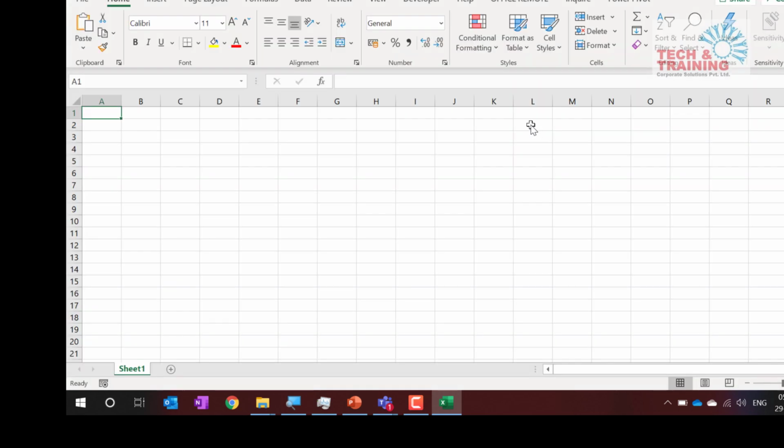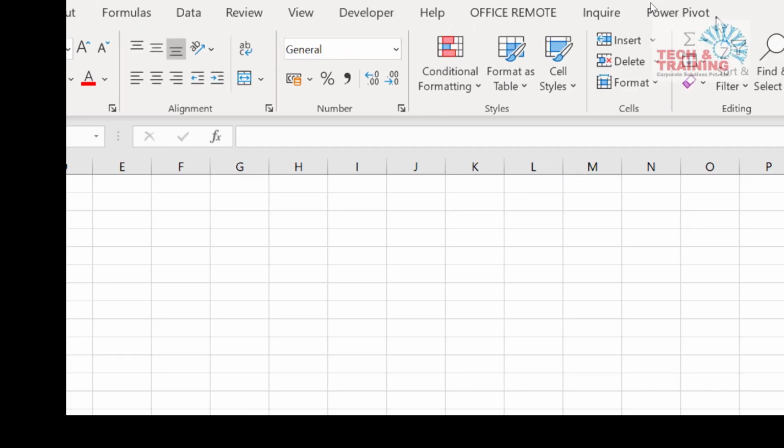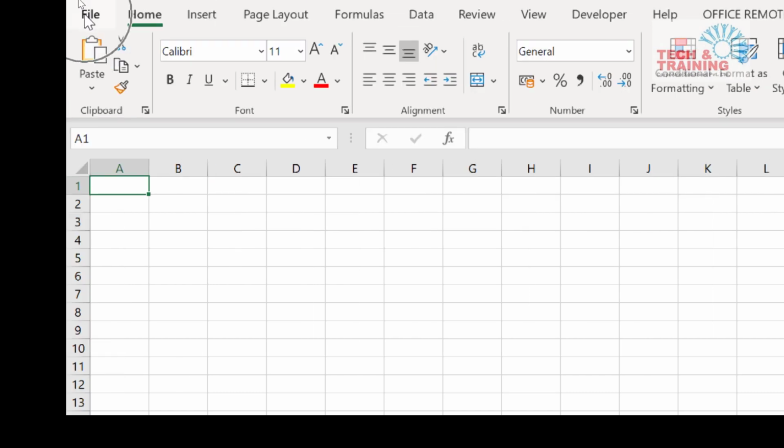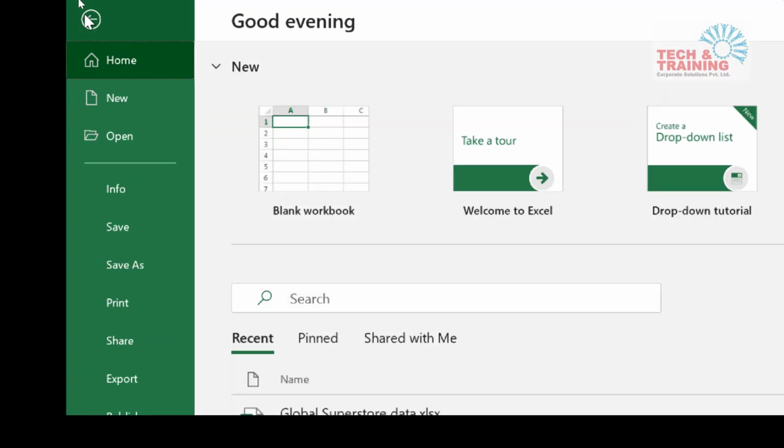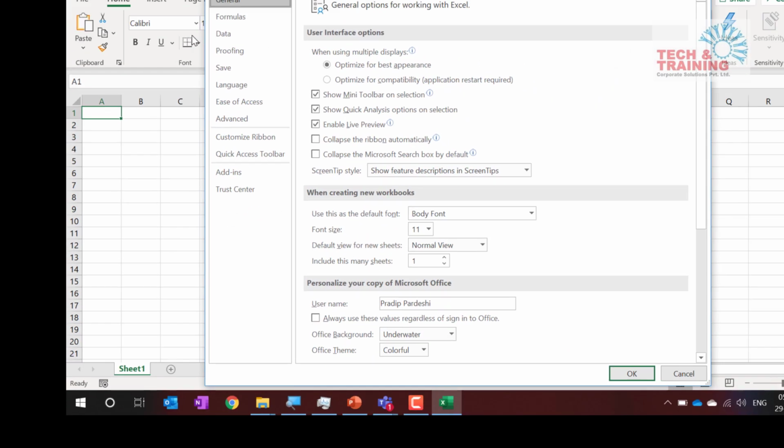Now, the next thing is, by default, Power Pivot will not be available to you. How do you activate Power Pivot? When you go to the Home tab, let's take a look here. On the right hand side, I have a new tab which is Power Pivot. On your screen, Power Pivot is not available because it's missing. So let's learn how to activate Power Pivot before we get started to work on it. Let's click on File first of all. Then we need to click on Options. When we go to Options, we come to this Excel Options screen.